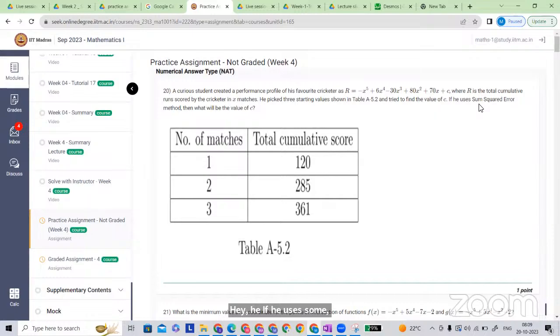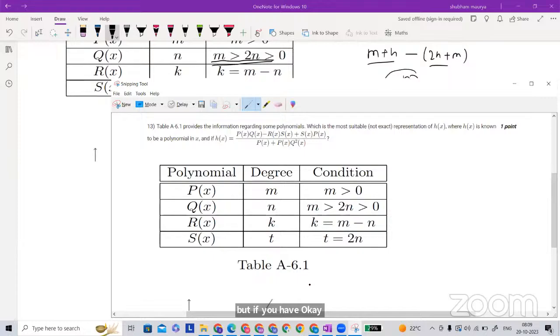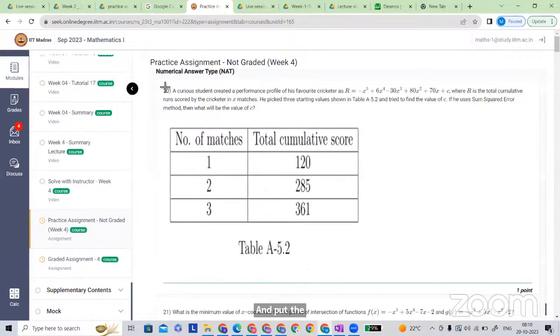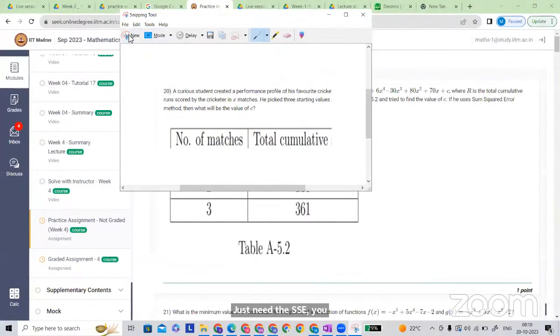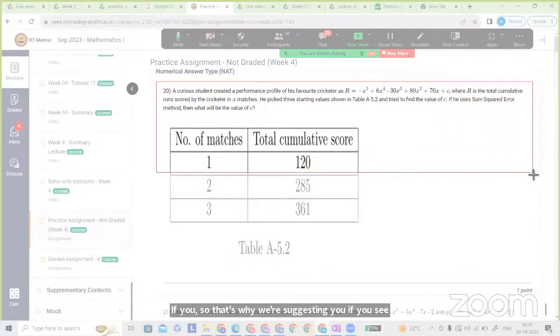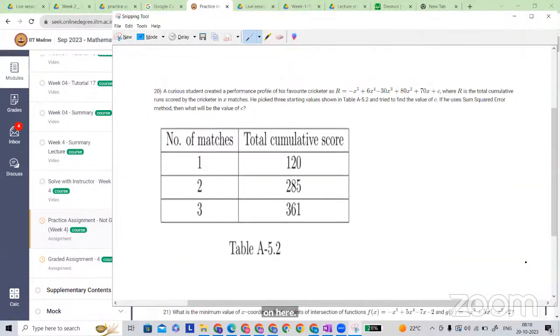So same thing. If you put the points, you just need the SSE. You can do SSE in the general case also. That's why I'm suggesting, if you see the tutorial, one of the tutorials has a similar SSE problem. Last tutorial, sir. Last tutorial, yes. Same question, I think.